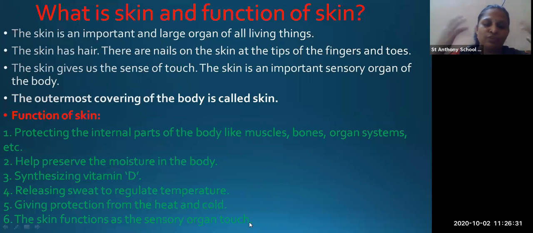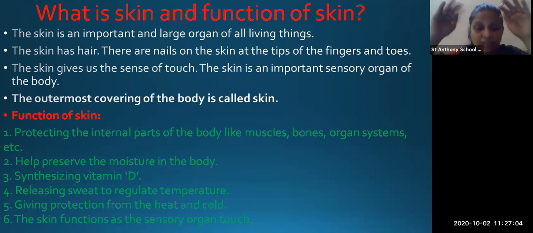If you're feeling too hot, so what happens? Sweat comes out. Okay. And if you're having fever also, that time also sweat is coming a lot. So when you are having fever, doctor gives you medicine. After taking the medicine, what happens? Immediately you start sweating. So why is that sweating coming? Because it is regulating the temperature. It is cooling down the temperature, and through the sweat, all the unwanted things are going out, and the temperature in the body is coming to your normal position. Okay.